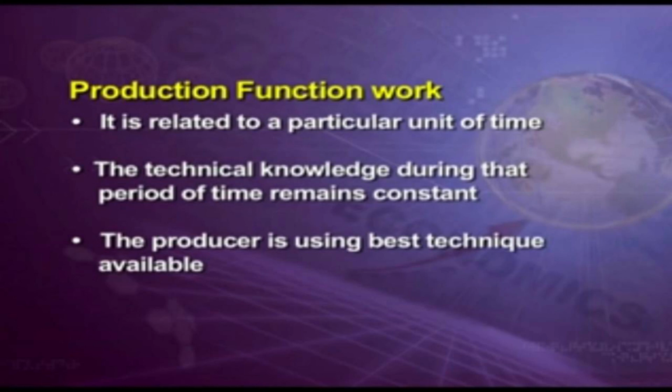So this production function is related to three main points, namely: it is related to a particular unit of time, the technological knowledge during that period of time remains constant, and the producer is using the best technique available. So at present, whatever technology has come, he will try to adopt, and then you are going to be producing the commodities.